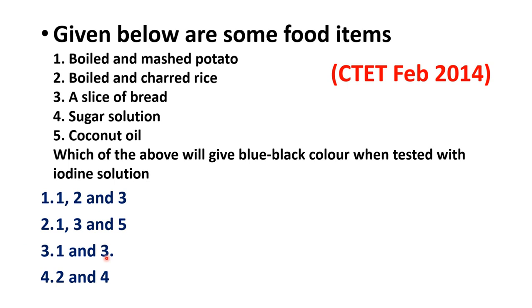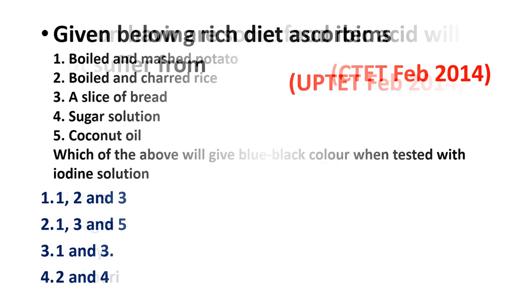So option 1, boiled and mashed potato, and the third food item, a slice of bread, are both going to give blue-black color when tested with iodine solution. By using iodine we are testing for starch. This change in color gives us confirmation that starch is present in boiled and mashed potato and a slice of bread.